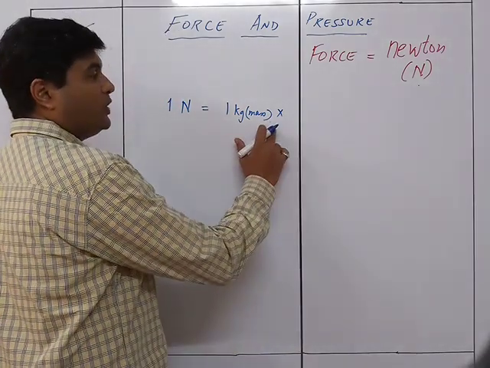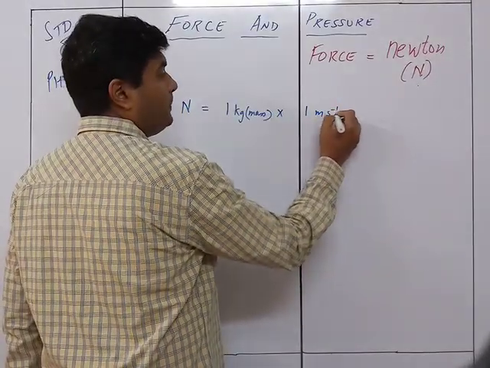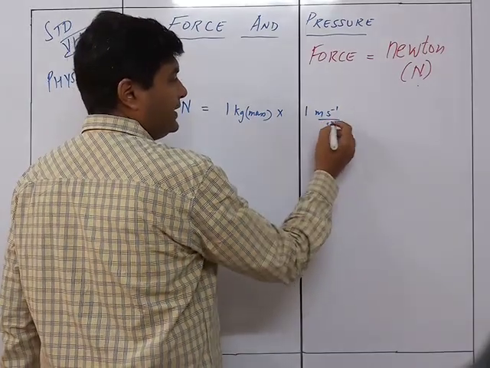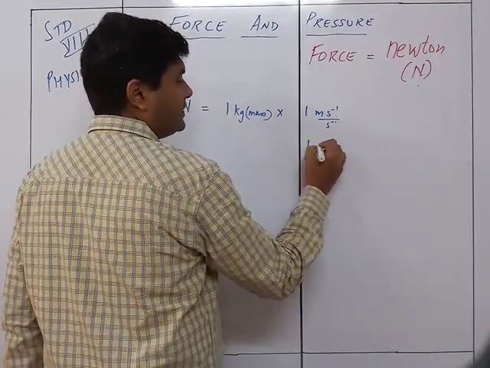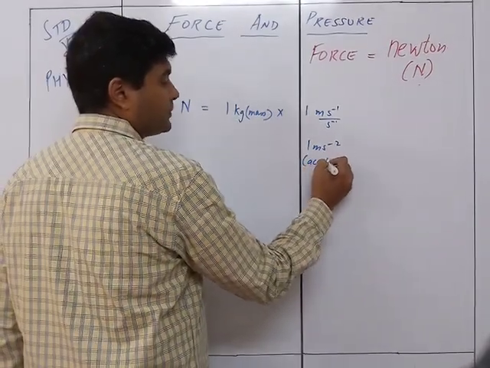That means it is going to increase the speed by 1 meter per second every second, so that will make it 1 meter per second square. That is nothing but called acceleration.